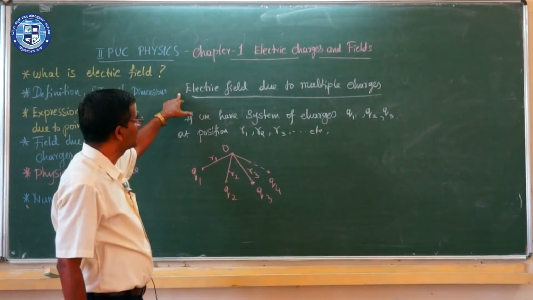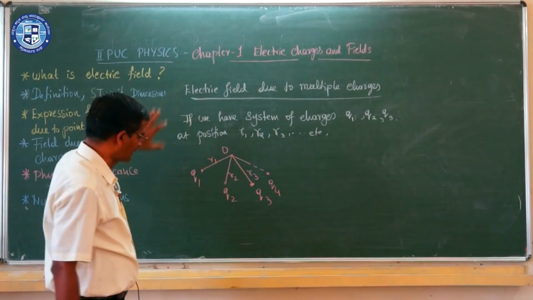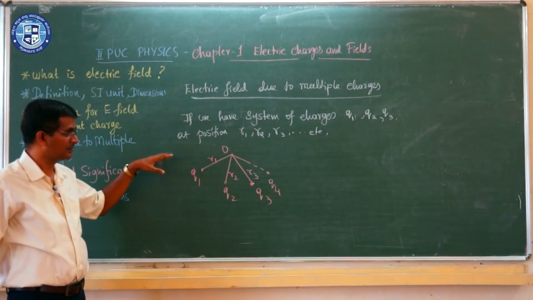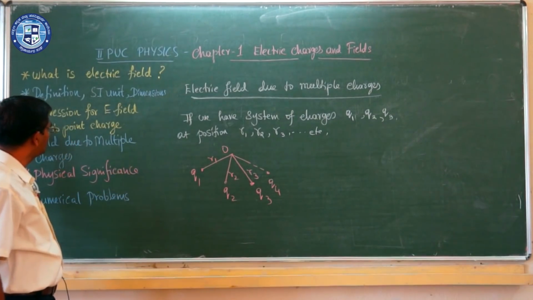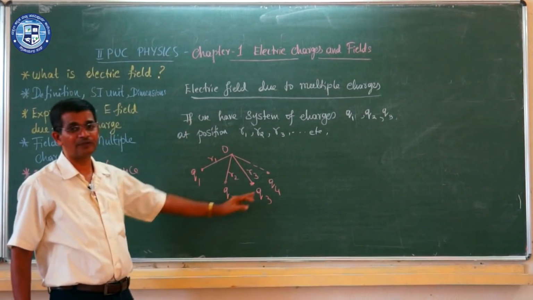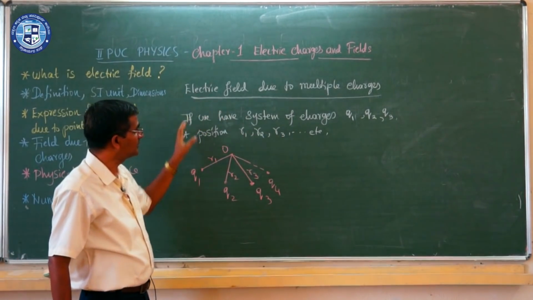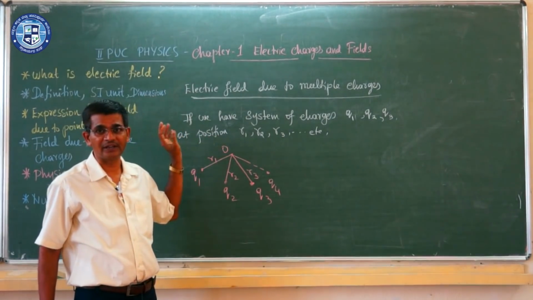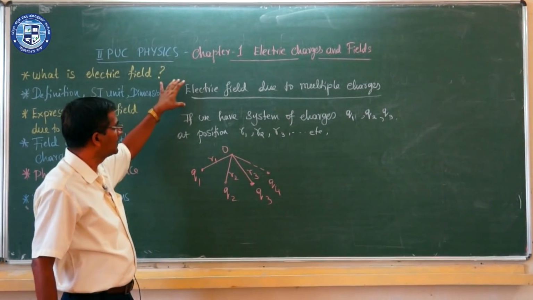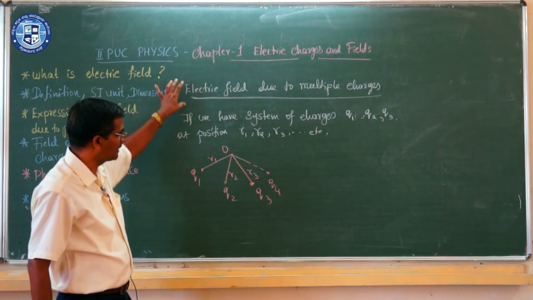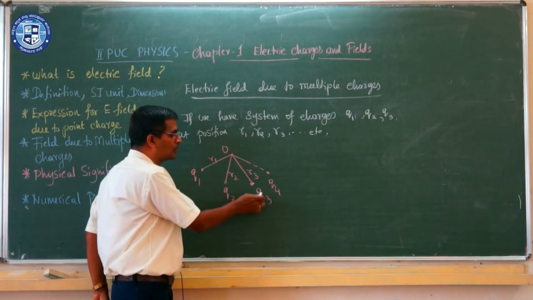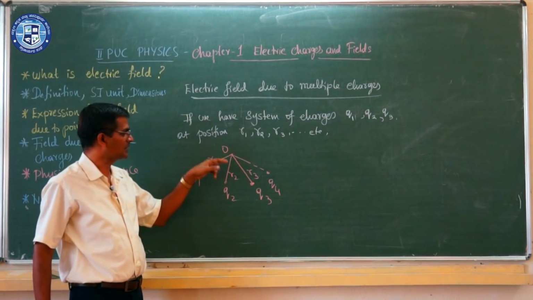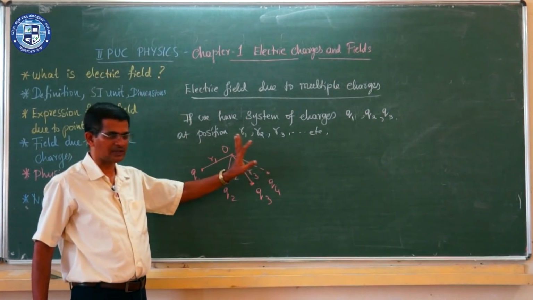Okay, we will continue with electric field. Now we studied the electric field due to a point charge. Suppose I have a single source charge q, we discussed the electric field. Now suppose I have a number of charges, a system of multiple charges, how do we find the electric field at any point nearby? For the electric field due to multiple charges, let us take a system of charges q1, q2, q3, q4 etc. at various positions, at distances from the origin r1, r2, r3, r4 etc.